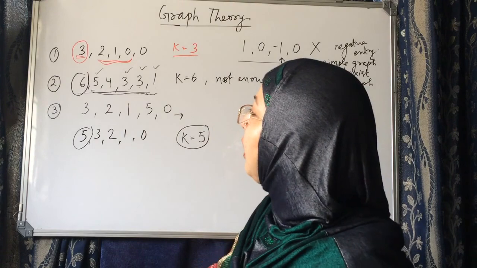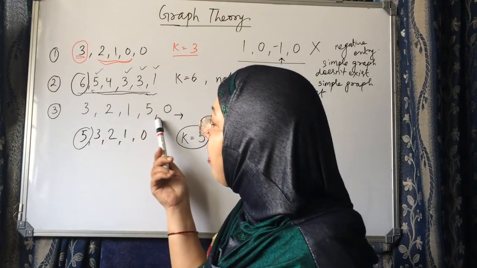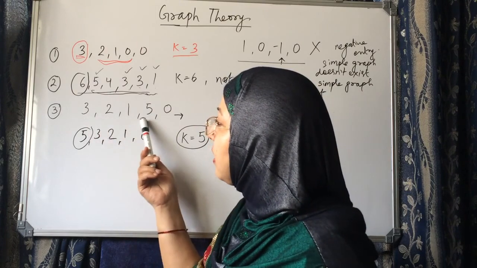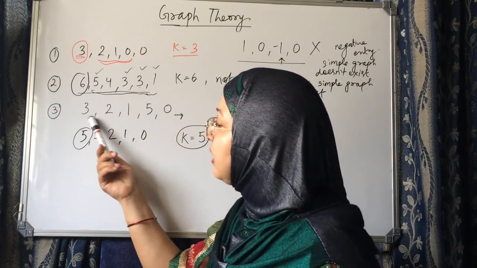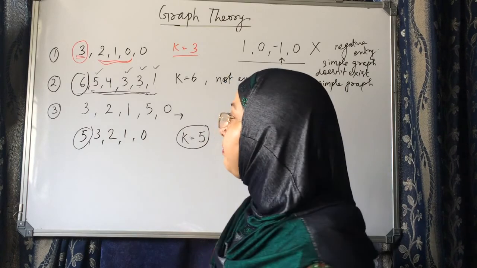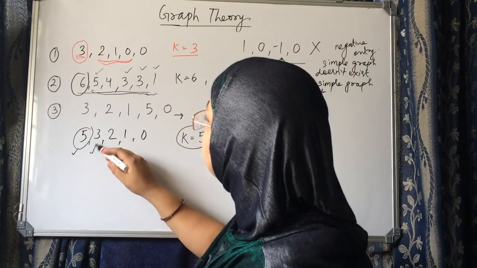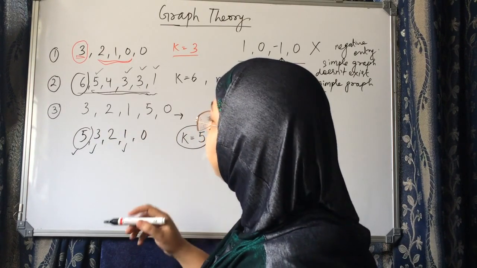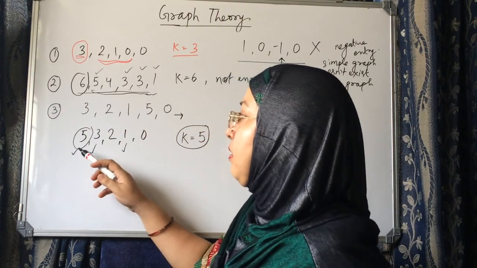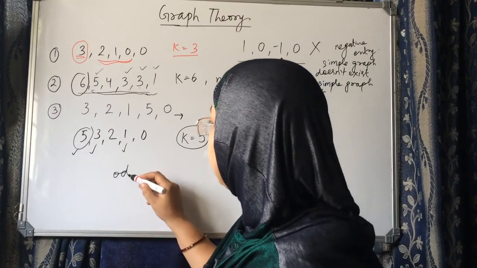And one more thing, you have to check how many vertices have odd degree. So here this one is odd, this one is odd, this one is odd. 1, 2, 3 odd degrees.